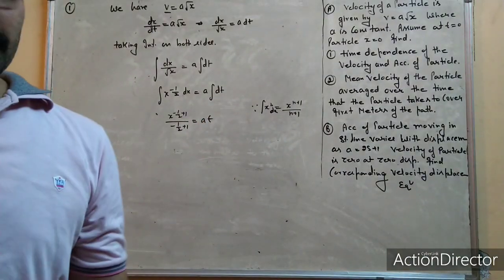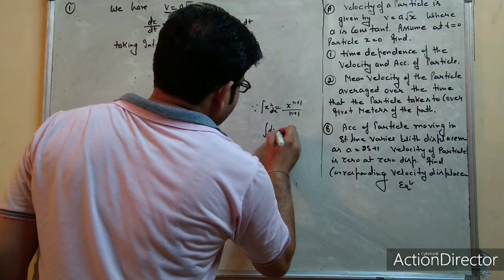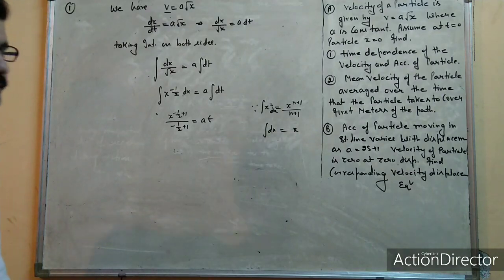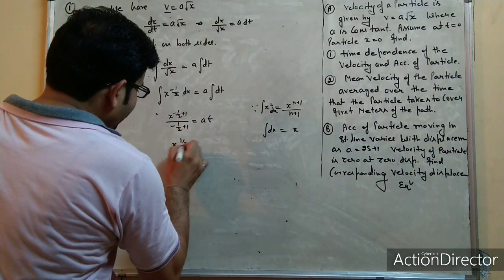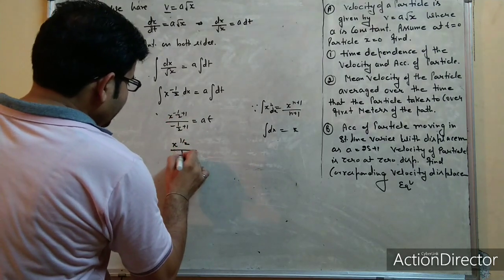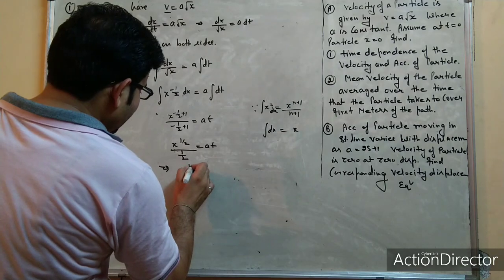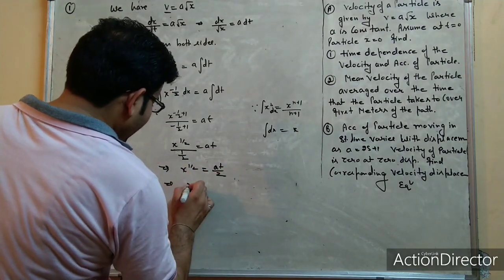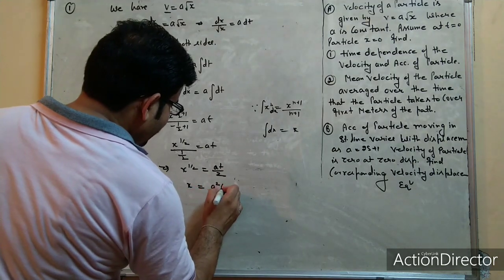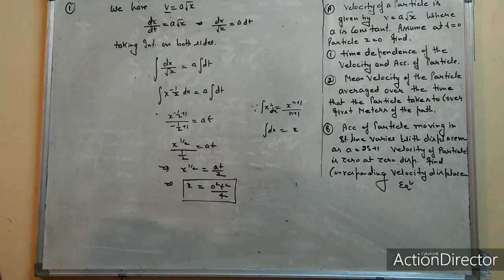Integration of dt is t, integration of dx is x. So we know the integration of dx is called x. Now it comes out x^(1/2), and it is equal to at/2. So from here x^(1/2) is equal to at/2, or x is equal to a²t²/4. This is the displacement.